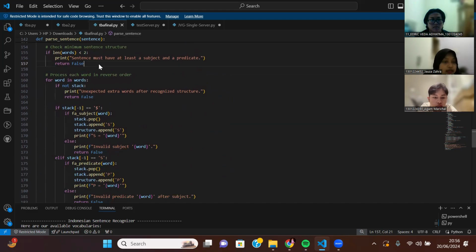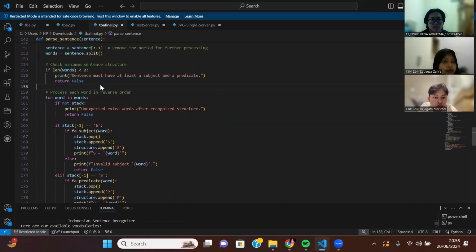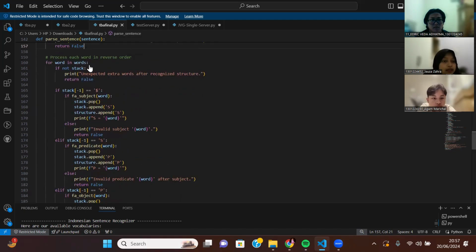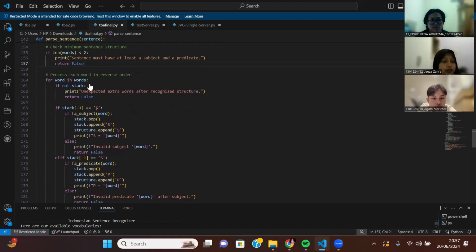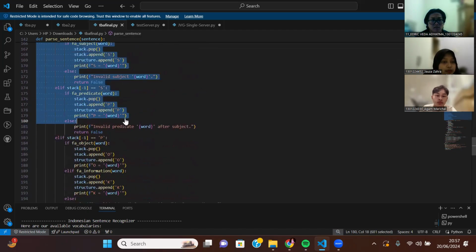And then this one, we will check if the words are less than 2, then it will not meet the requirements because we need at least 2 words for the subject and predicate. So it should just return false. And then if the words are more or equal to 2, then we can go to here.